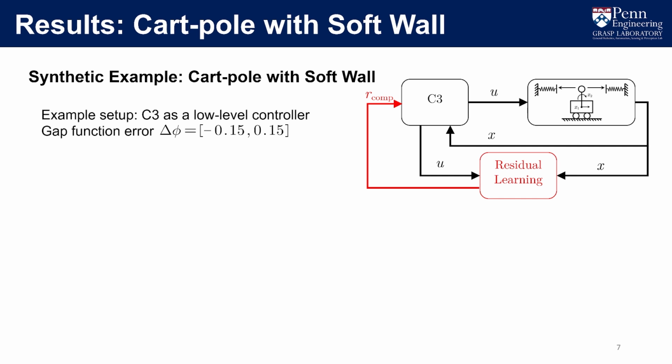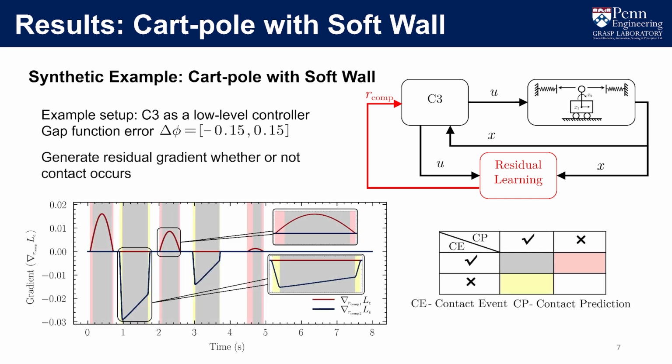Therefore, we can create 4 different contact scenarios based on whether contact happens in reality and is predicted by the model, as the confusion matrix shows here. Approaches using model differentiation methods like differentiable simulation would usually struggle to generate gradient if the model cannot predict and capture contact information. In contrast, our approach can always generate useful gradient for adaptation, even in the case where no contact is predicted by the model while the actual contact is happening. The only case where no gradient information can be generated is when both actual physics and the model agree there is no contact.